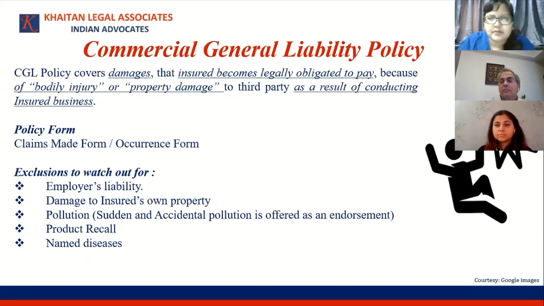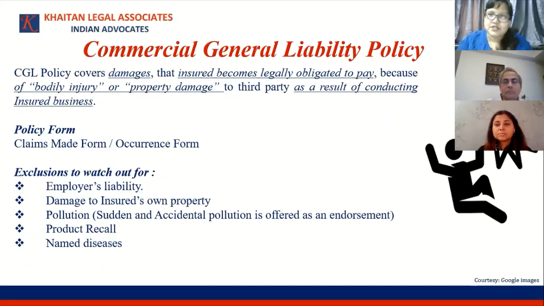Now, as Jisha mentioned, a CGL would cover a bodily injury or a property damage. And the definition of bodily injury in CGL policies would usually include a disease or a sickness, in addition to a few other aspects like mental agony, etc. Therefore, because COVID is nothing but a viral disease, from a strictly bodily injury standpoint, it is an easy case to say that, okay, COVID is a bodily injury.